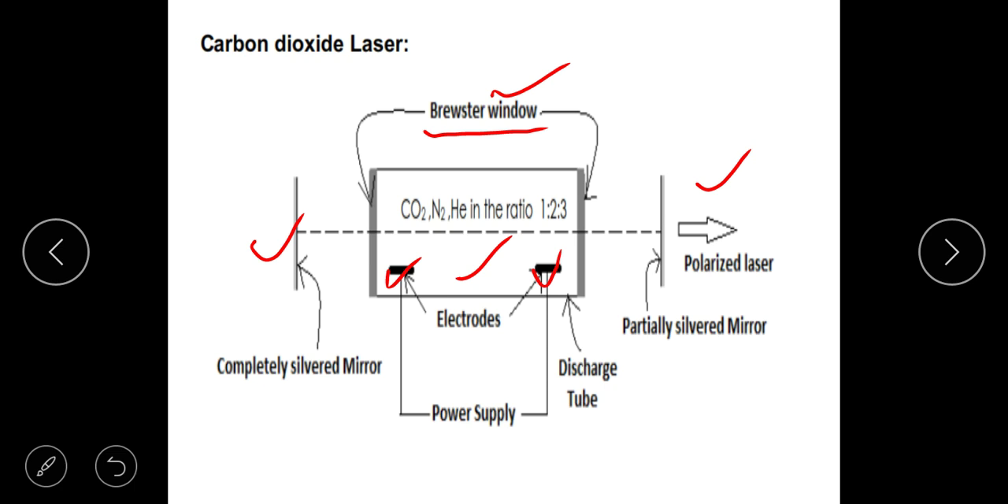This is the active medium, and this is where the pumping and all happens. These two are the electrodes. Inside this, please remember, even though it is a CO2 laser, for a technical reason which I am going to explain, you have to take CO2, that is carbon dioxide, nitrogen, and helium gas in the ratio 1:2:3. That is what should be in this laser cavity, and traces of water. So it should also contain traces of water vapor.